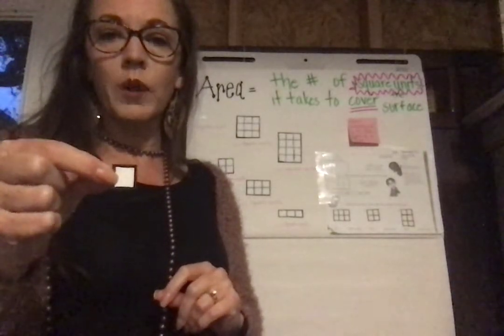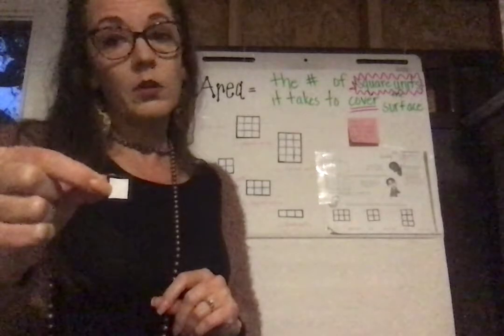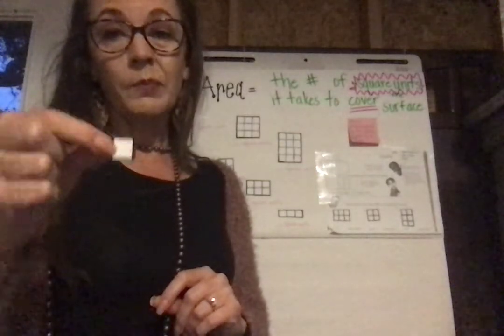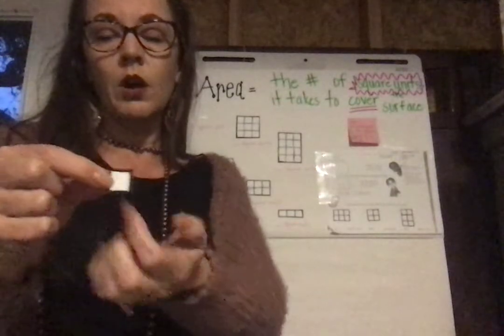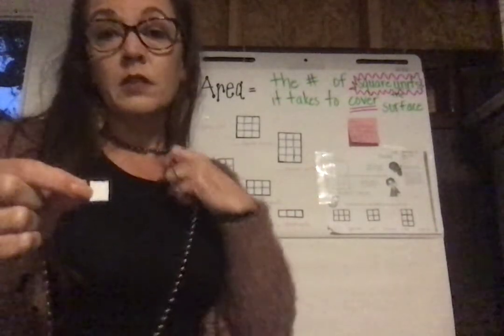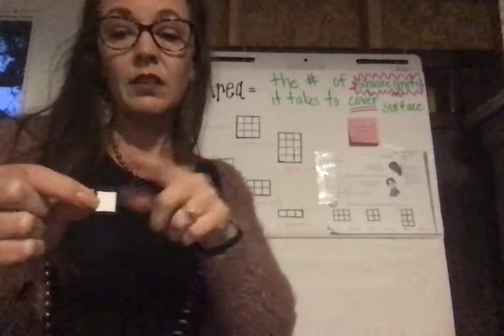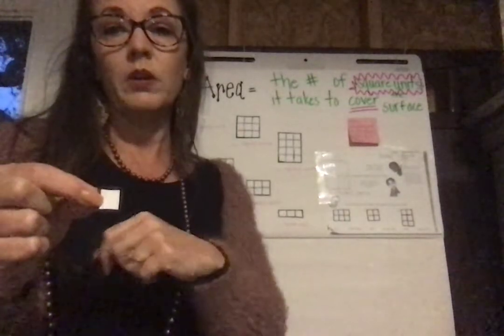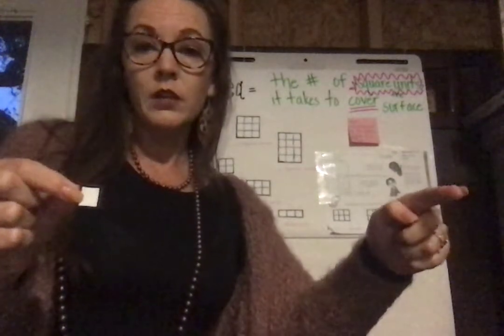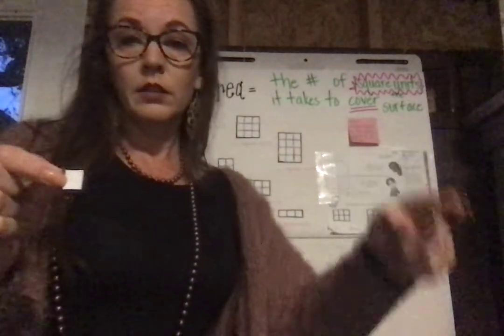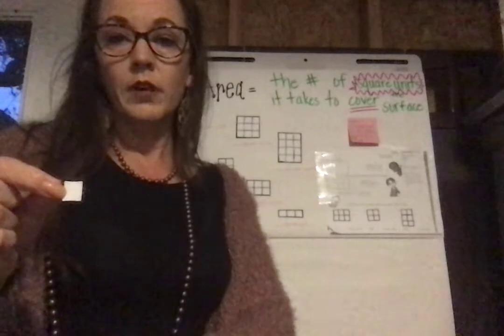So I'm holding a square right here. And I know you already know a lot of things about a square. Mainly that all sides of a square are the same length. Now, sometimes a square might have a length of an inch on each side, and we would call that a square inch. If it measured 1 foot on each side, we would call that a square foot.